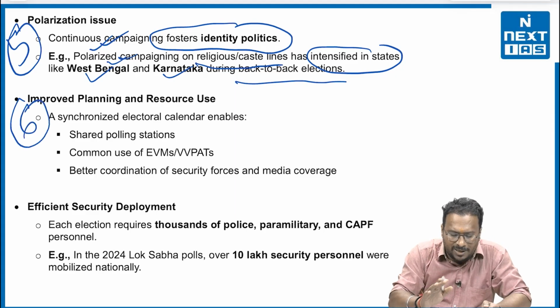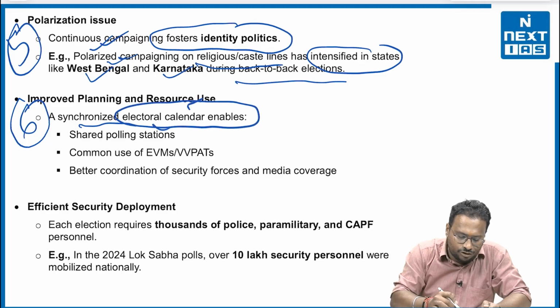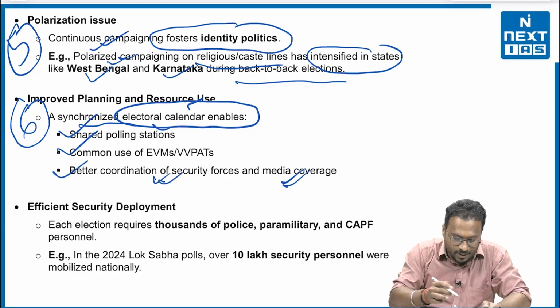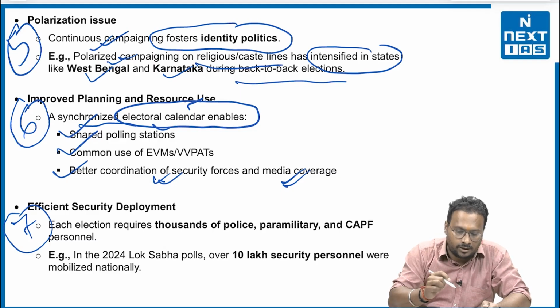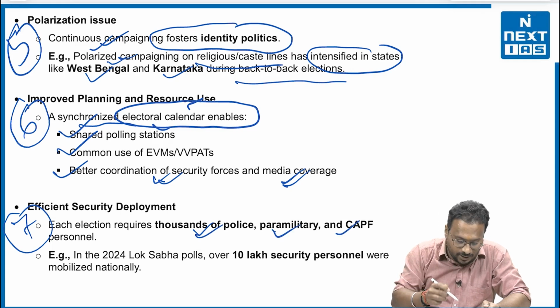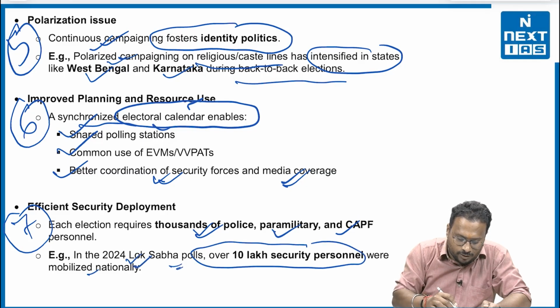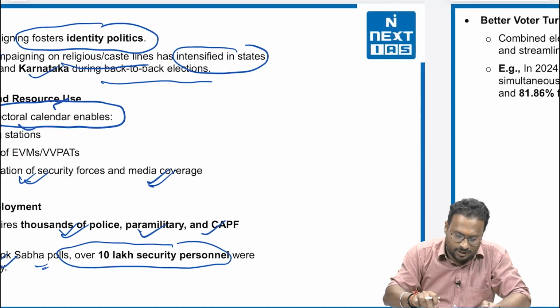Sixth, improved planning and resource use. For say, a synchronized electoral calendar enables shared polling stations, common use of EVMs and VVPATs, and better coordination of security forces and media coverage. Seventh, efficient security deployment. This is the point that I was quoting earlier, that each election requires thousands of police, paramilitary and CAPF personnel to be deployed or to perform duty, right? Example, in the 2024 Lok Sabha polls, over 10 lakh security personnel were mobilized nationally so that the smooth conduct of the election can take place.